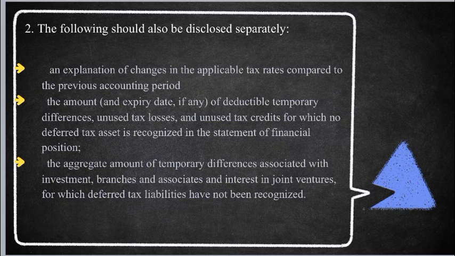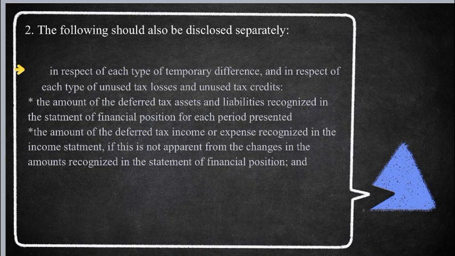The aggregate amount of temporary differences associated with investments in subsidiaries, branches, and associates, and interests in joint ventures for which deferred tax liabilities have not been recognized. Letter F. In respect of each type of temporary difference and in respect of each type of unused tax loss and unused tax credit, ang isa dito is the amount of deferred tax assets and liabilities recognized in the statement of financial position for each period presented.